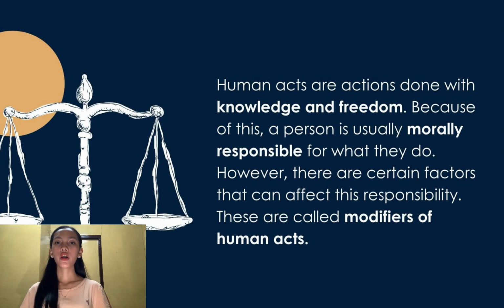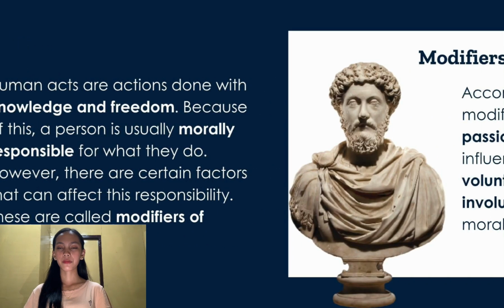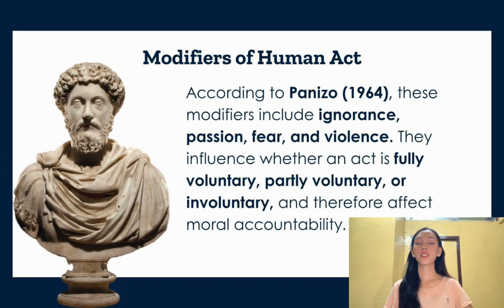However, there are some factors and instances that could affect the person's actions and decisions, and these factors are called the modifiers of human act. According to Panizo 1964, there are four modifiers of human act, and these are ignorance, passion, fear, and violence. These modifiers influence whether an act is fully voluntary, partly voluntary, or involuntary.